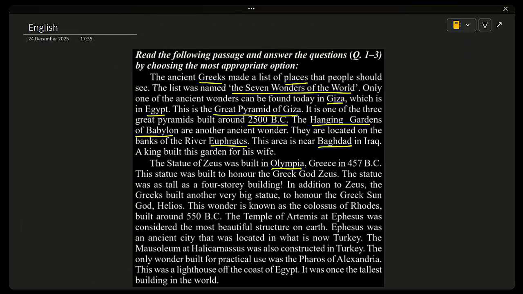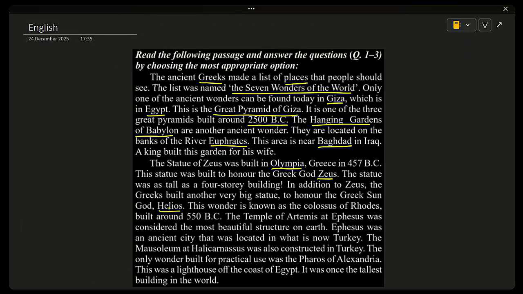It's there in Greece, 457 BC. This statue was built to honor the Greek god Zeus. The statue was as tall as a four-story building. In addition to Zeus, the Greeks built another very big statue to honor the Greek sun god, that is Helios. This wonder is known as the Colossus of Rhodes, built around 550 BC.